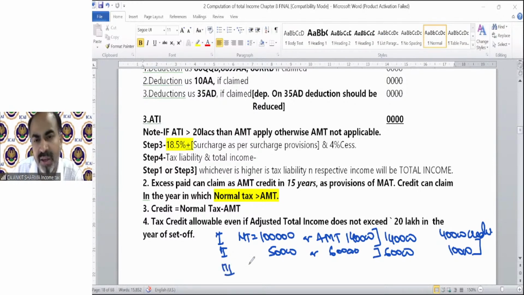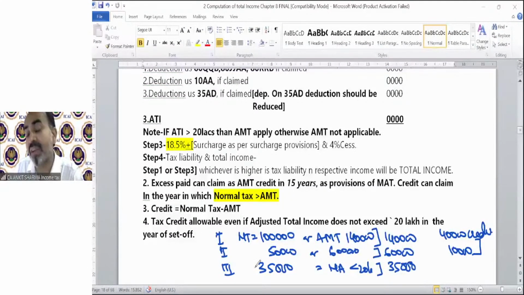In the third year, normal tax was 35,000. AMT was not applicable because ATI was less than 20 lakh. So your tax liability will be 35,000, but you need not pay this. You can use the credit. So we have the credit of 50,000. The FIFO method will be utilized. Always the first credit will be used first because the 15-year limit is there. So you need to use the FIFO method to avail the credit.